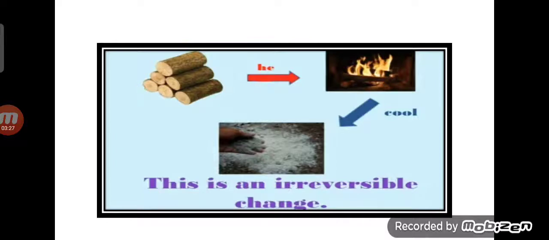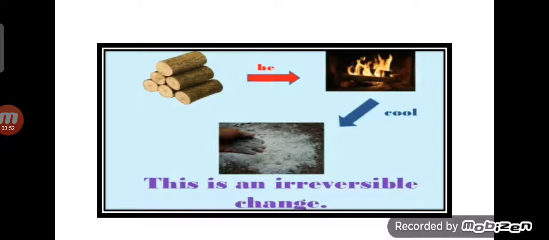These changes occur due to certain chemical reactions. These changes in the properties are permanent, that is, the original constituent substances cannot be obtained again from the new substances. Such changes are called irreversible changes.